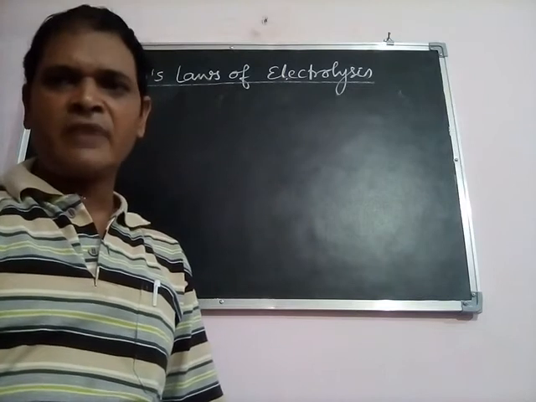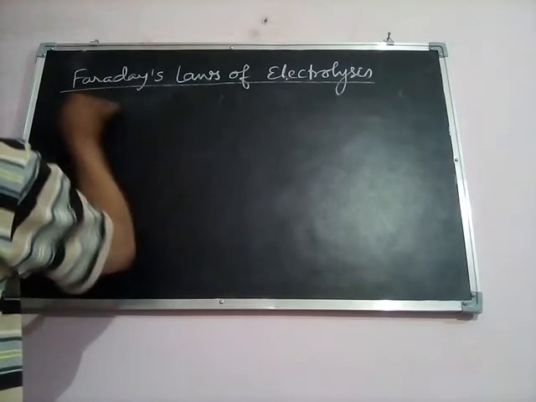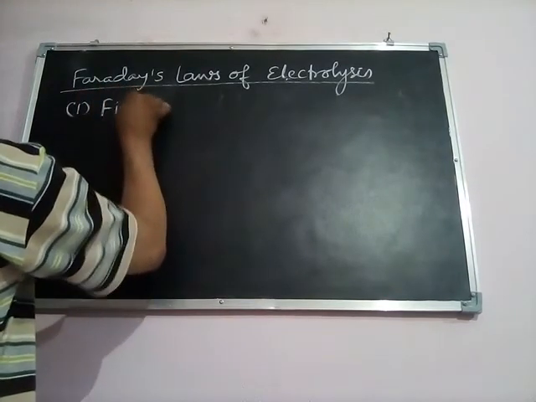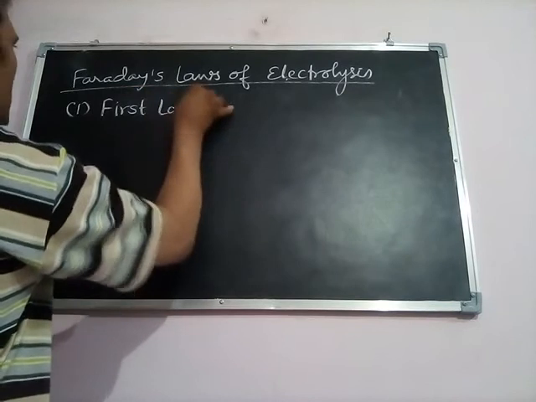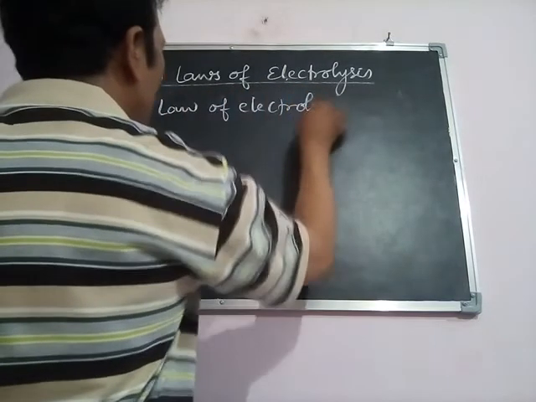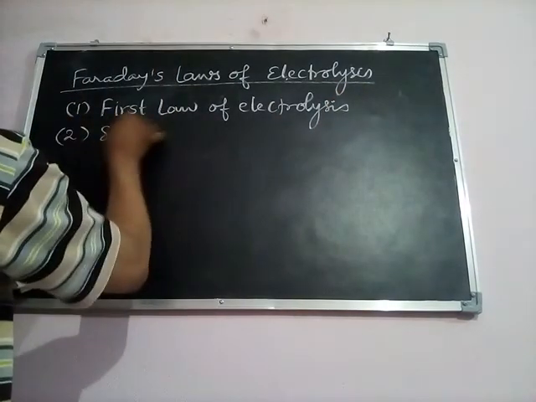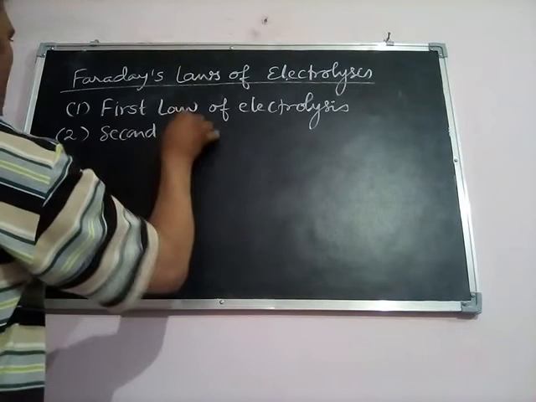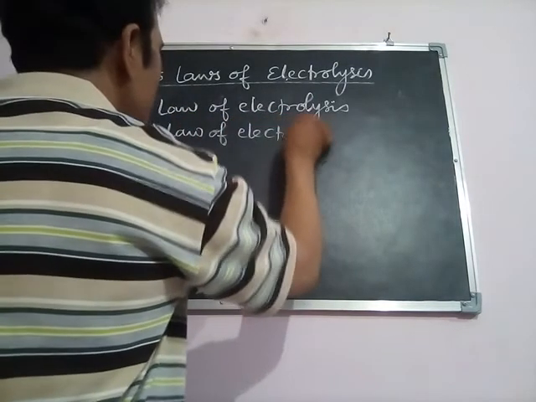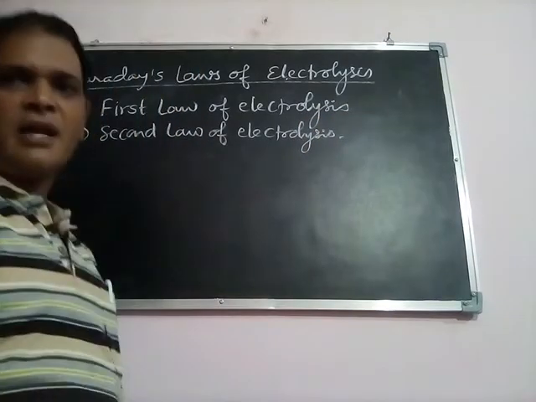They are known as Faraday's first law of electrolysis, and the second law is Faraday's second law of electrolysis. Now we will see both these laws one by one.